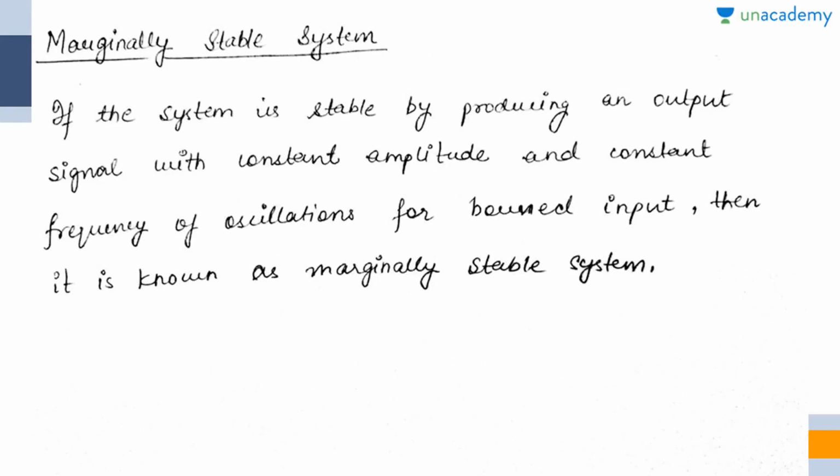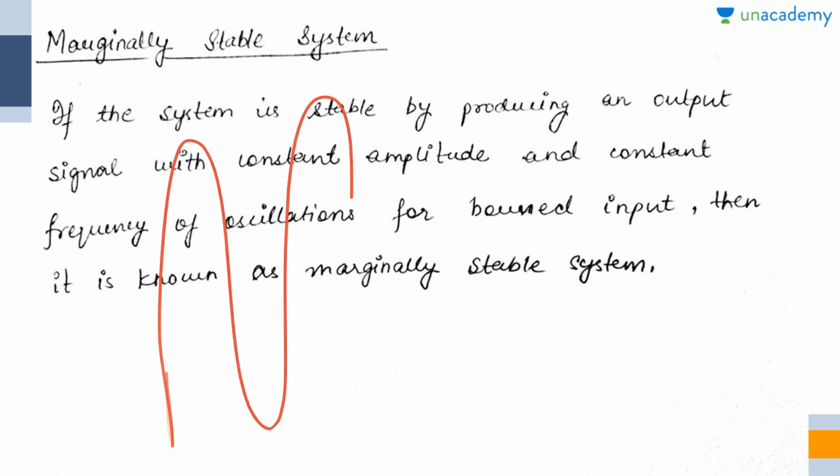Now the third and the most important is the marginally stable system. If the system produces an output signal with constant amplitude and constant frequency of oscillations for a bounded input, then it is known as a marginally stable system. When a bounded input is applied to a system and we obtain an output with oscillations of constant amplitude and frequency, suppose the output is like this.